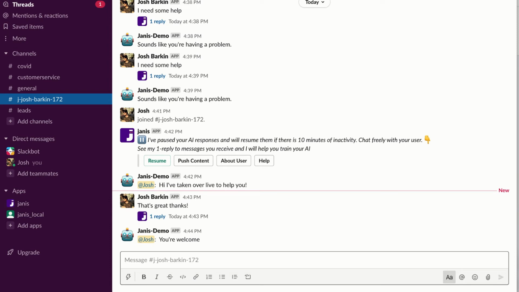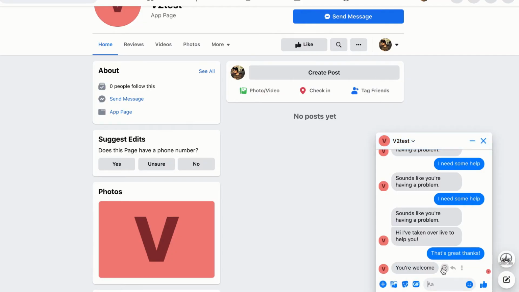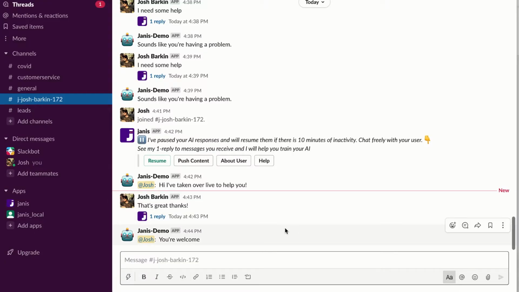So Janice is taking the messages from Slack and relaying them to the end user. And we can go back here and you can see now I'm in a live chat with the end user. Now, if the user leaves, they abandon the conversational experience, they move on to something else, people get busy, or they've got the help that they needed to be able to get on with their day, they might just abandon and leave. And after 10 minutes of inactivity, and you can see that here,